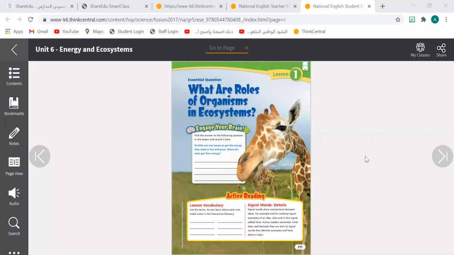Today's lesson is going to be: what are the roles of organisms in ecosystems? Each organism in an ecosystem must have a role. What does it do? It has a function to act, or something to give or take. Some of them can give and take, some can only give, some can only take. Now I want to share the whiteboard with you first, okay?